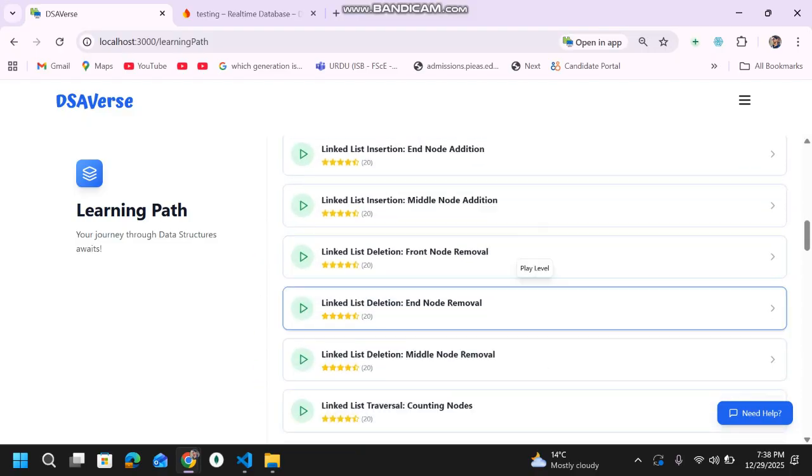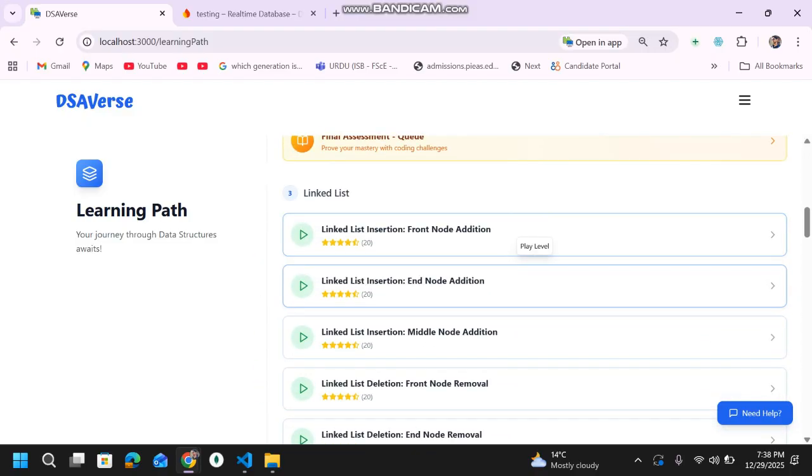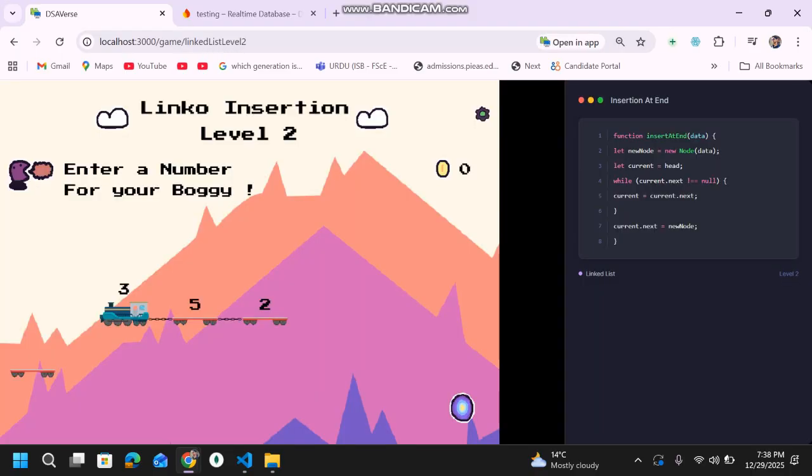Let me boot up, for example, this linked list game, just to show you how my games in the UI look. So I'll start the game here. This is the basic interface. I'll just mute the music here. You can see I've represented the linked list in the form of a train boogie. This is a game of linked list insertion at the end, right? And here is the twist.